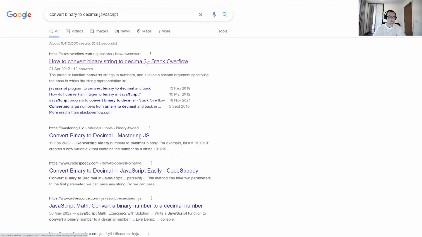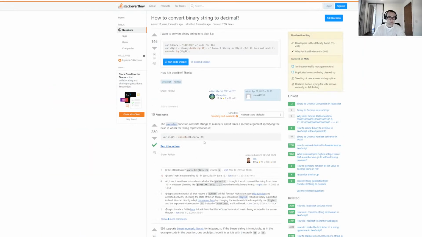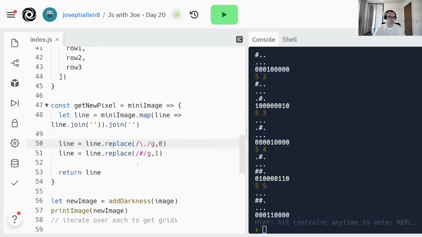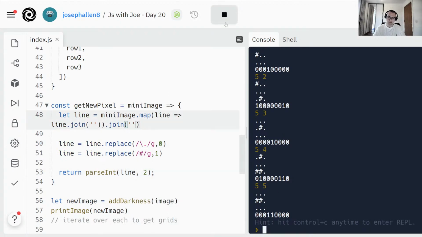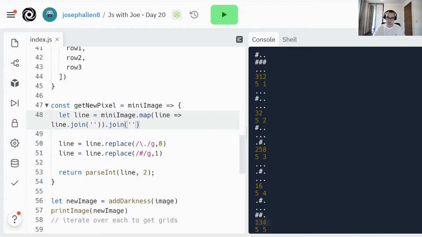I think I can just do parseInt to do this. Yeah, parseInt binary. So return parseInt line 2, and now I should start getting nice normal numbers. 48, 134, and I actually need that